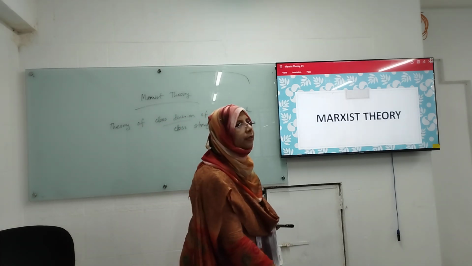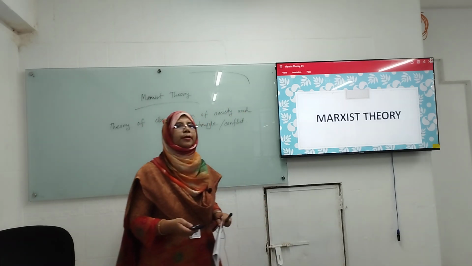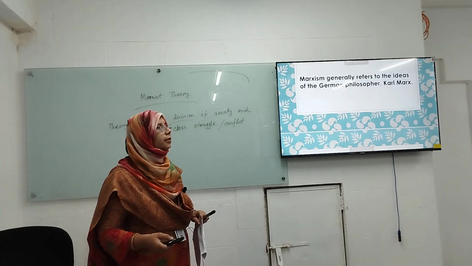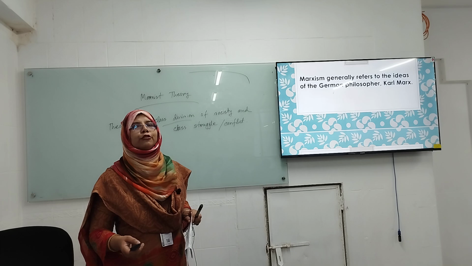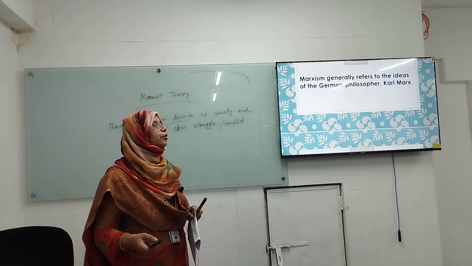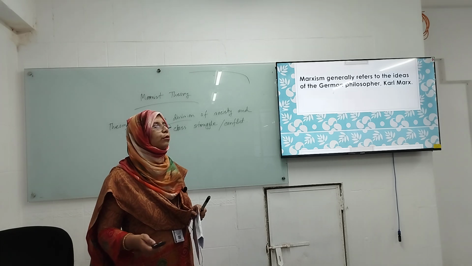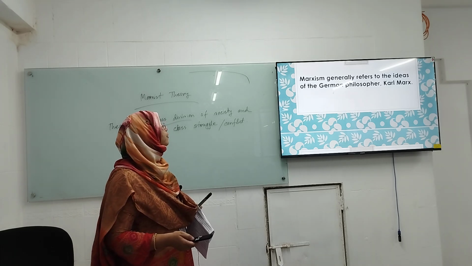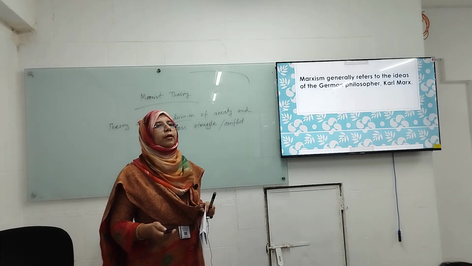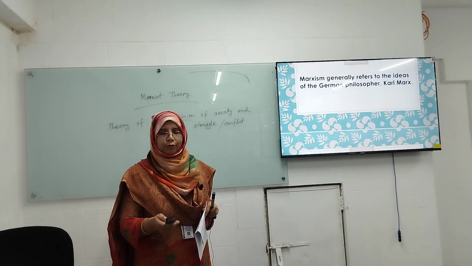So, who is Marx? Karl Marx. I think you have heard the name. He is a German philosopher and economist, a Prussian.